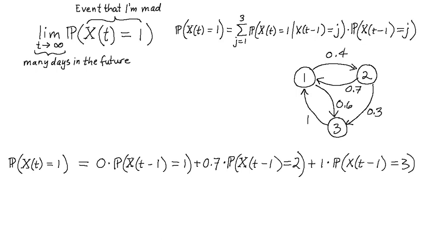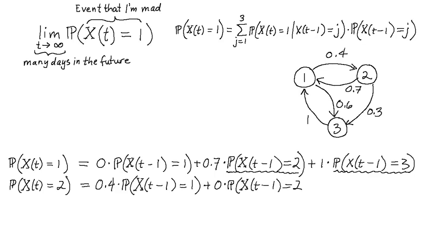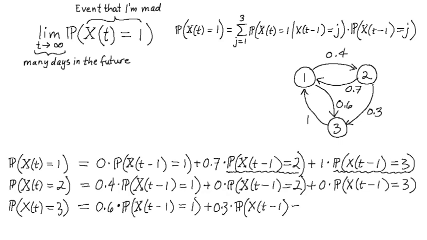Notice that this recursive statement depends on the probability that I was sad on the previous day and on the probability that I was glad on the previous day. If we're going to turn the recursive statement into a non-recursive one, then we'll need to sort out these probabilities with recursive statements of their own. Turning again to the law of total probability and the information presented in the network diagram, we find that the probability that I'm sad on day t is this, and the probability that I'm glad on day t is this. We now have a system of three equations that can be represented in matrix vector form as follows.